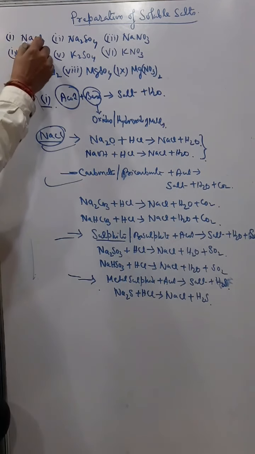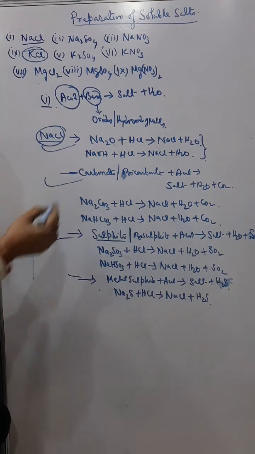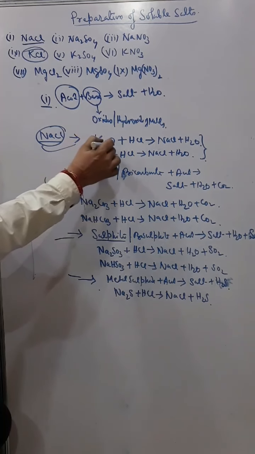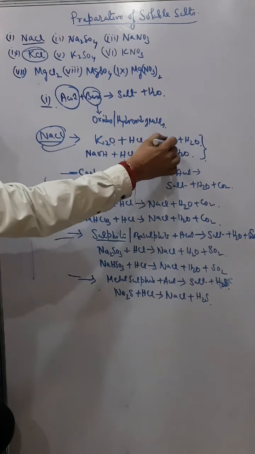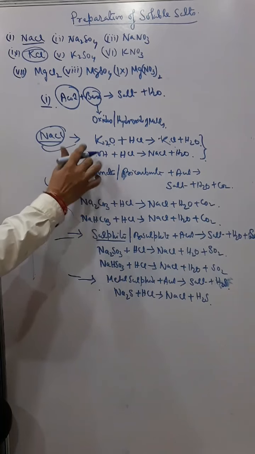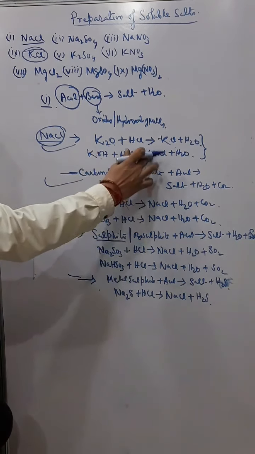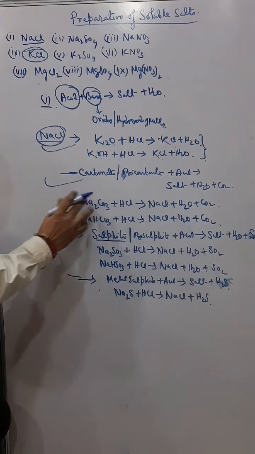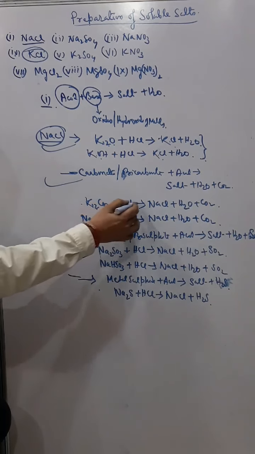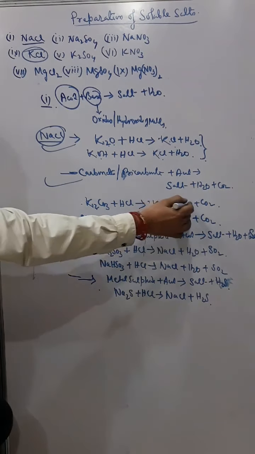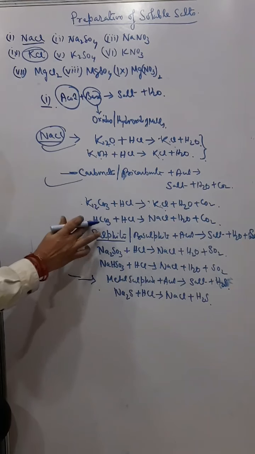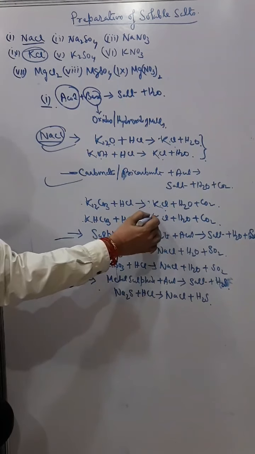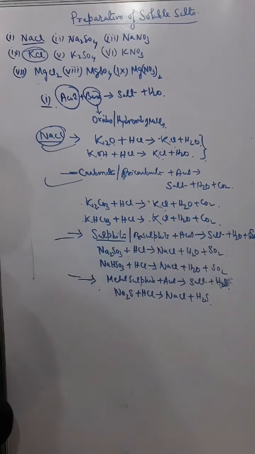Similarly, when they ask for potassium chloride, it is the same thing; instead of sodium, I will use potassium. So here it will be K2O, and you will get KCl. Here it will be KOH, and you will get potassium chloride. Similarly, for carbonate, I will use K2CO3 plus HCl, so I will get KCl and H2O plus CO2. Again, if I use potassium bicarbonate plus HCl, I get potassium chloride plus water plus carbon dioxide.